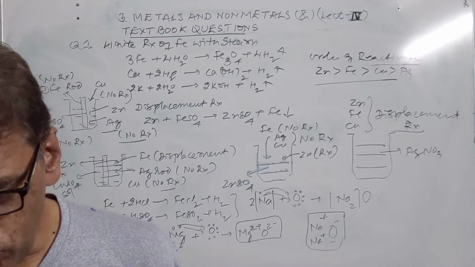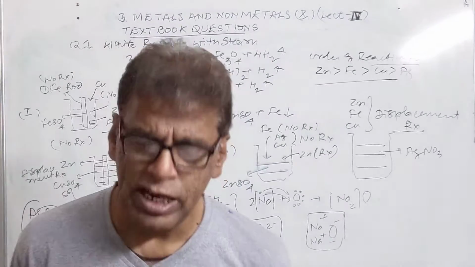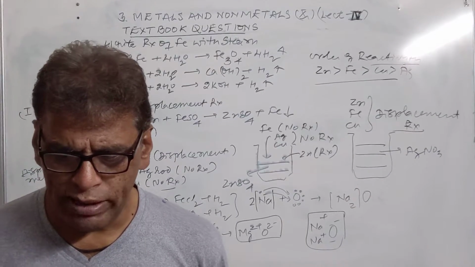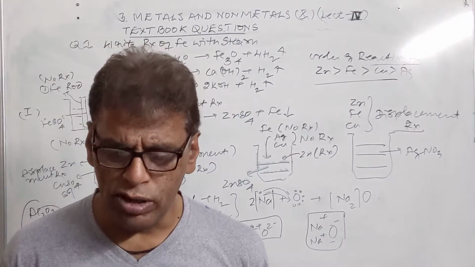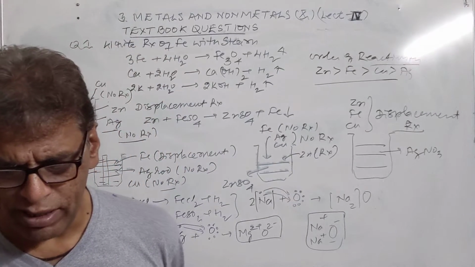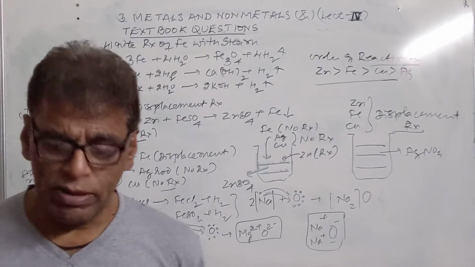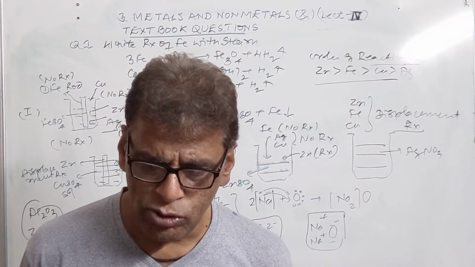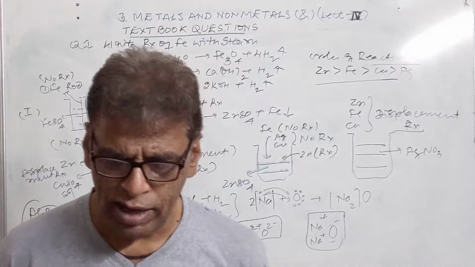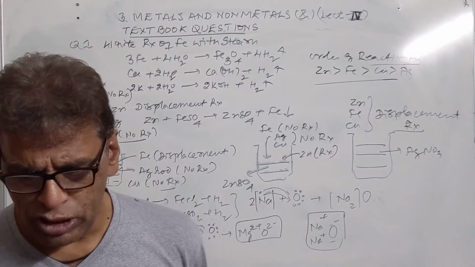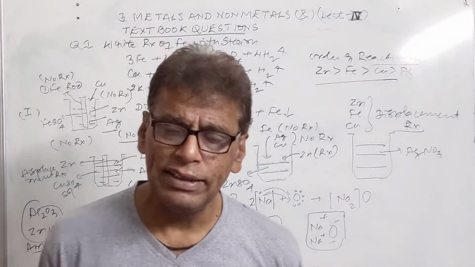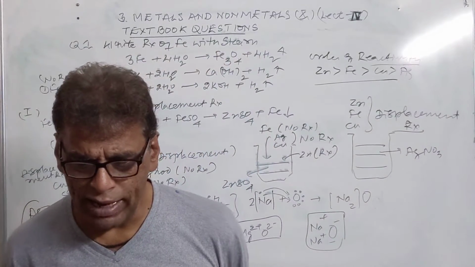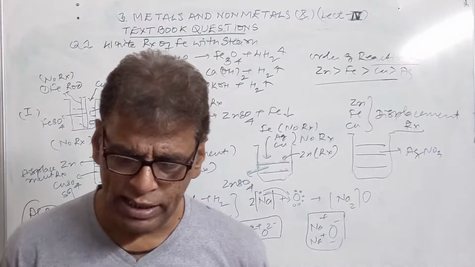Now identify the most reactive metal among aluminium, potassium, copper and gold. Out of these 4 metals, potassium is highly reactive and gold is the least reactive. We know it is a noble metal. Then we have the question, why do silver ornaments lose their shine when kept for some time? They get tarnished on exposure to atmospheric gases and get converted into Ag2S. This is a black colored substance, so the shine is lost.